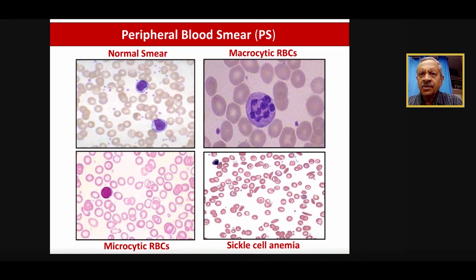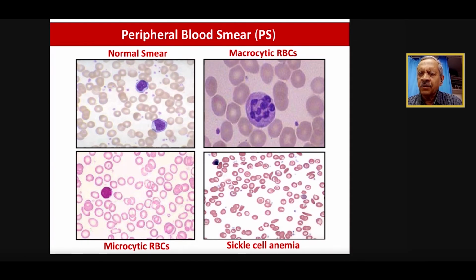And you can see that in the right corner there is one polymorph which is hypersegmented, and most of the RBCs are also much bigger than this, right? And there is also some hypochromia, so it's a macrocytic RBC. As against that, in the left lower corner, you can see they are all pale. There is hardly any hemoglobin.